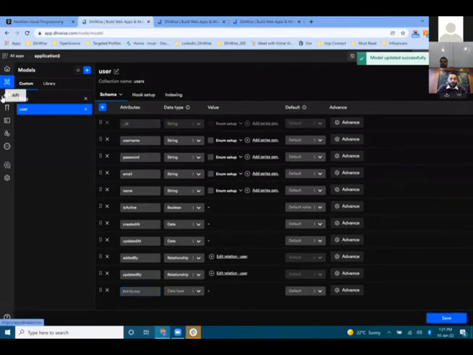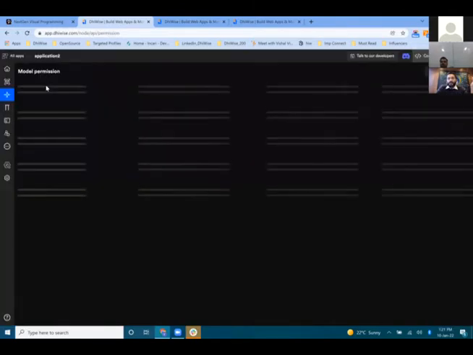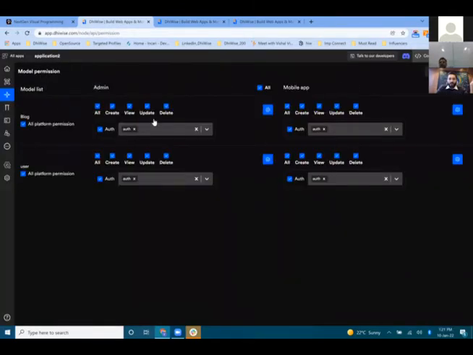So I save this. Now for the API part, instead of writing the entire CRUD APIs, I just need to set up the permission. So let's say we have two database tables. And now if I want to create the CRUD API, I don't want the delete functionality on my mobile application side, so I just want to remove this.